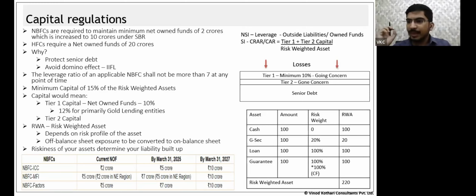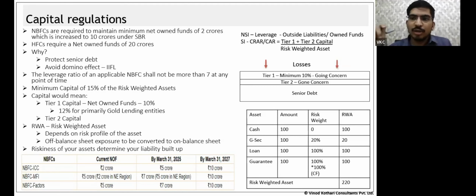Now we cross to the other leg, that is CRAR. So what is CRAR or CR? Here, CRAR or leverage requirement, we can further divide into two heads: one is for NSI and another is for SI. For NSI, the requirement is that you need to maintain a leverage of 7 times. Simple logic. How is leverage calculated? Outside liabilities divided by owned funds.